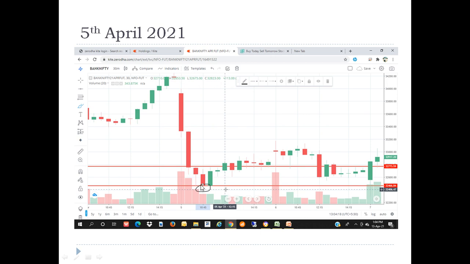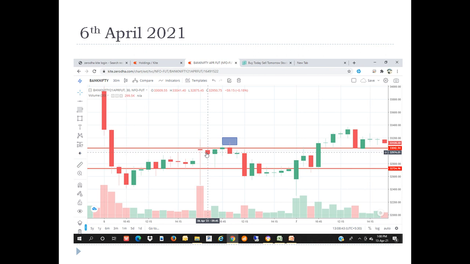Here you can see the low got broken. As soon as it broke, it came down further also, so you cannot see it properly here. In a live chart you will see it properly. There is a 50 point profit here also. It is a very limited profit, and the stop loss is a little high here. But as I told you earlier, the moment you get 50 points, you need to exit the trade. Let me go to the other slide also.